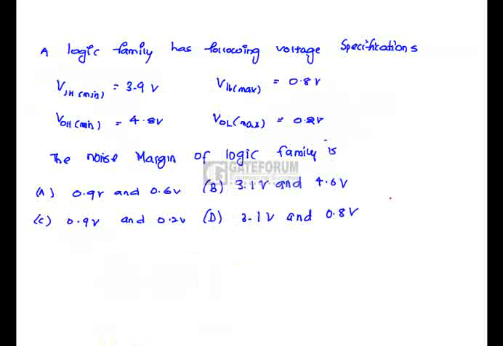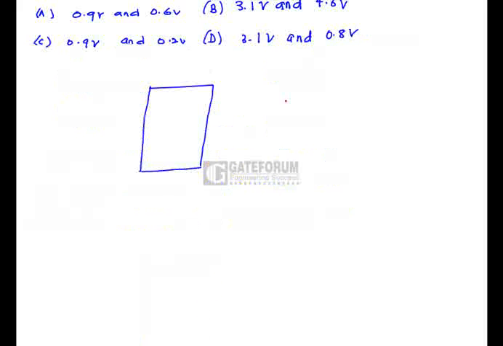It has the following specifications: VIH min, VIL max, VOH min and VOL max, as given in the question itself. We have to find out the respective noise margins of the logic family for logic high as well as logic 0. See, we know the logic levels can be represented in a block diagram as in the boxes.